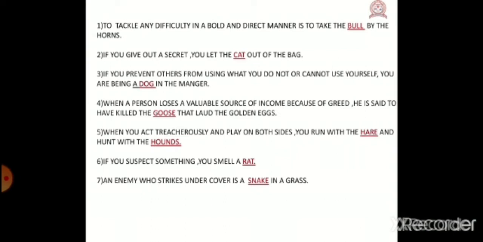Number 6. If you suspect something, you smell a rat. Number 7. An enemy who strikes under cover is a snake in the grass. With this, children, we complete one chapter of your language and literature, page number 12.